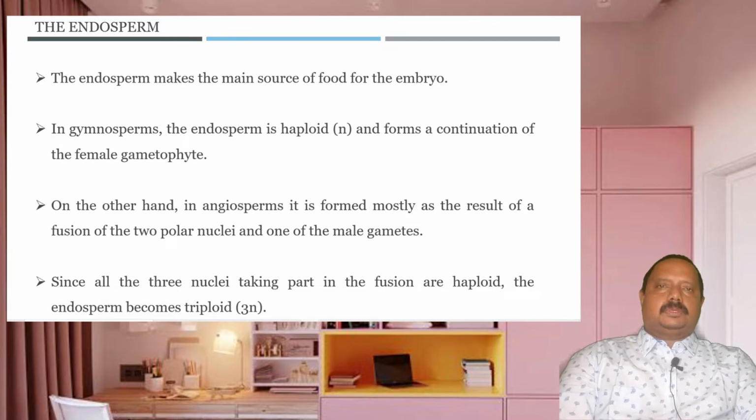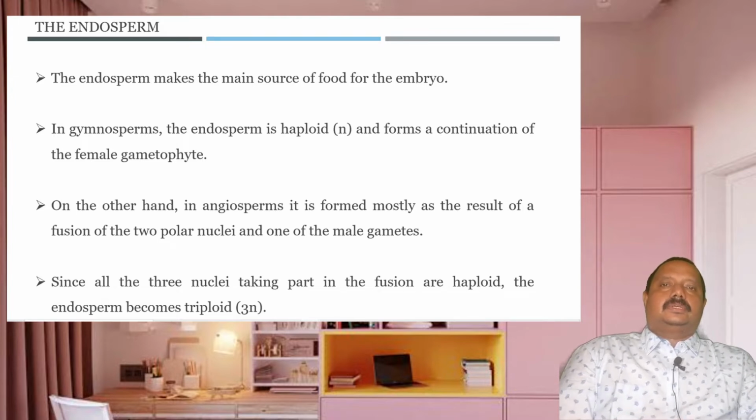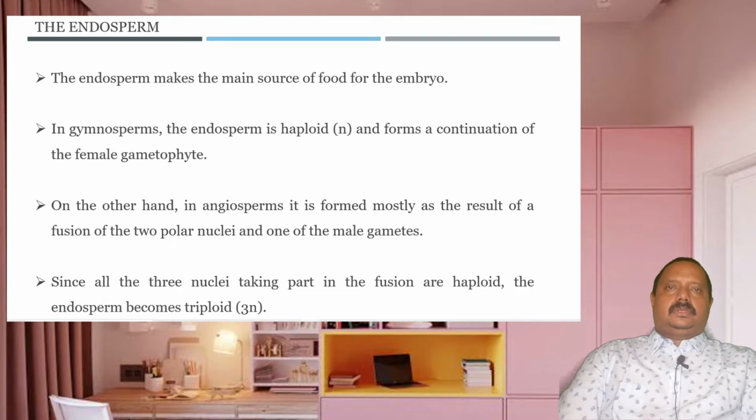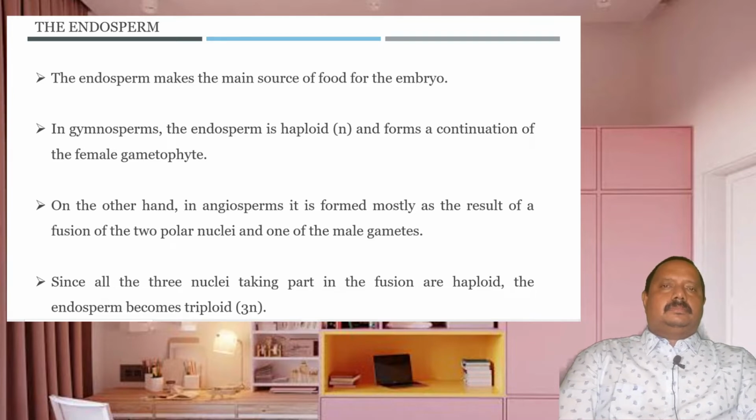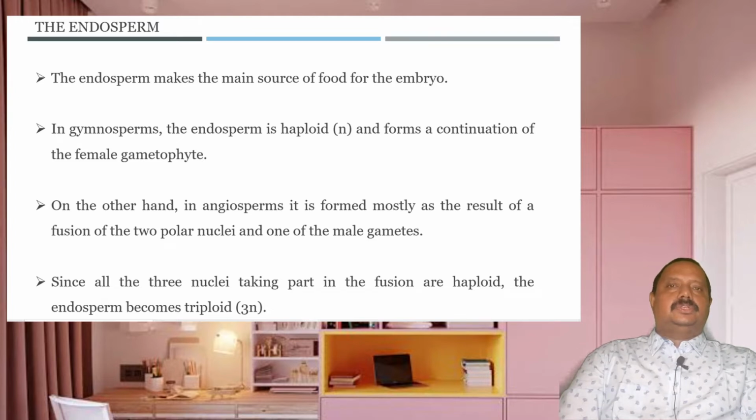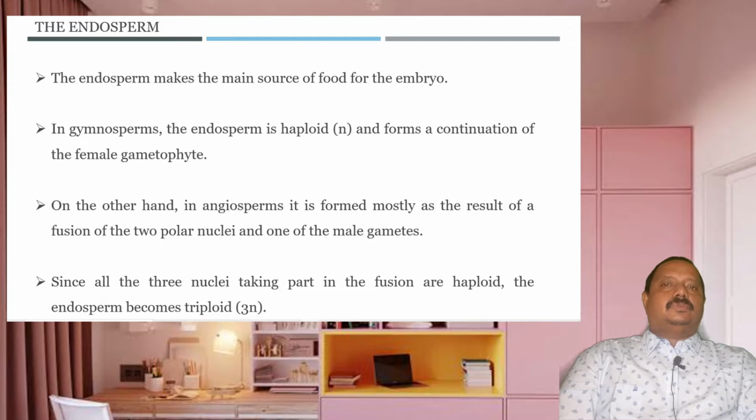But in the case of angiosperms, the endosperm is triploid due to the fusion between the male nucleus and the diploid secondary nucleus. In them, one male nucleus fertilizes the egg and the other sperm released into the embryo sac fuses with the secondary nucleus and a triploid nucleus is formed, and this is the first cell in the formation of endosperm.